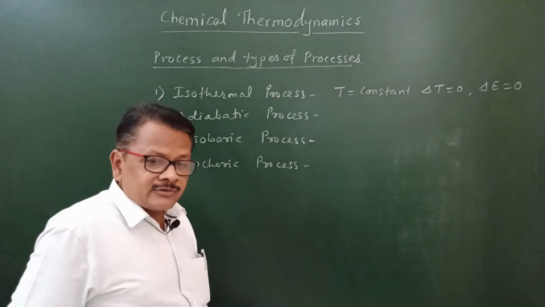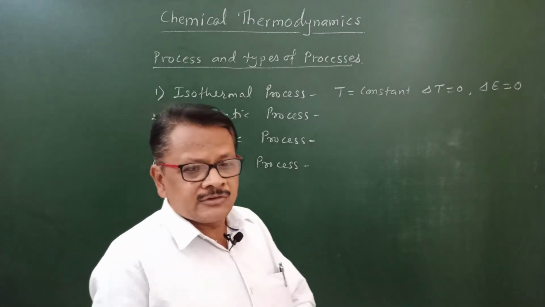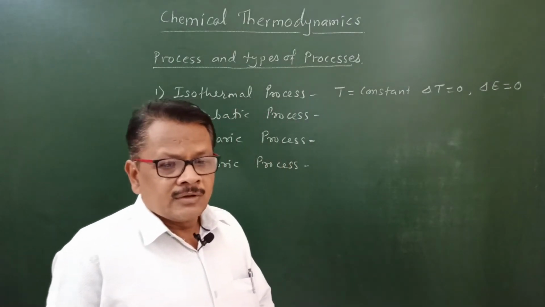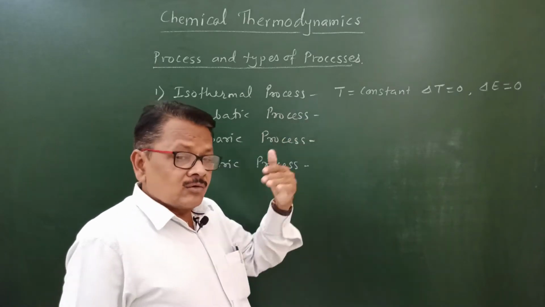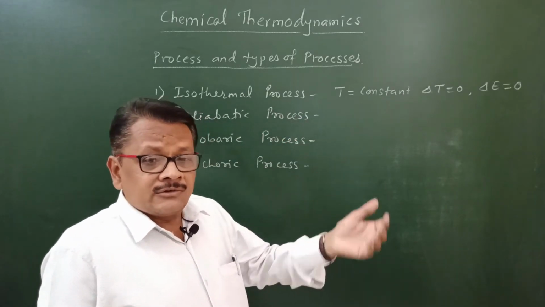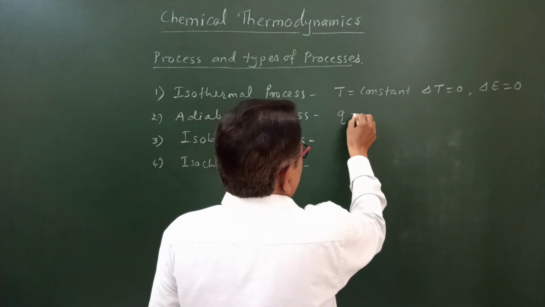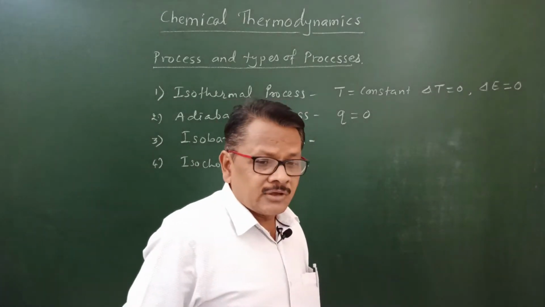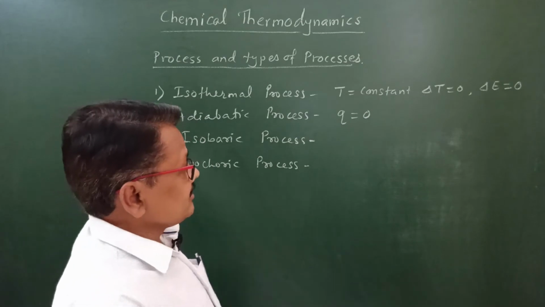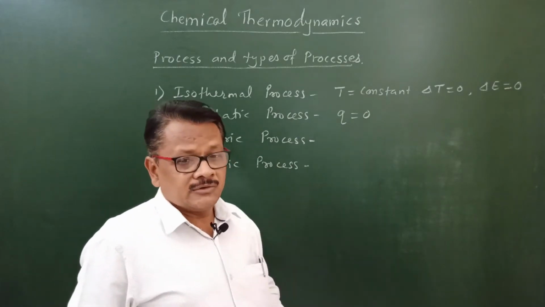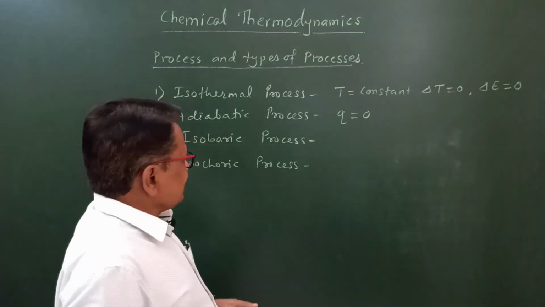What about adiabatic process? It is the process in which heat is neither allowed to enter nor allowed to leave the system to the surrounding. Means exchange of heat from system to the surrounding, so Q is equal to 0. What about isobaric process?